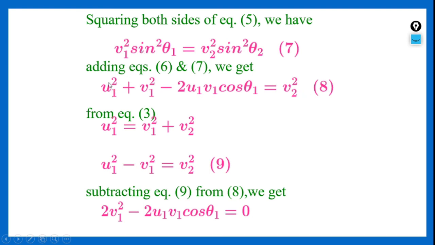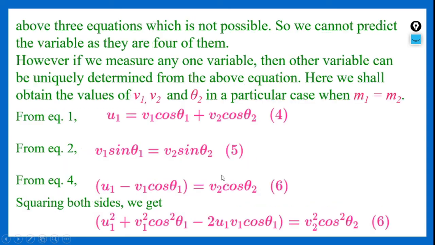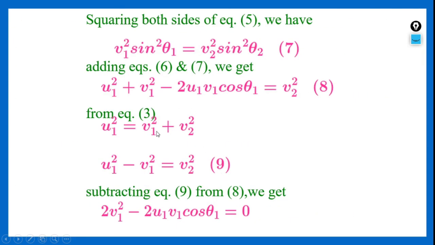And on the left hand side we should add all the terms, so u1 square plus v1 square, because if we take cos square theta and sin square theta, 1 common, we get v1 square minus 2u1 v1 cos theta 1. So again from equation 3, we can find u1 square is equal to v1 square plus v2 square. Rearranging, we get u1 square minus v1 square is equal to v2 square. Consider this as equation 9.